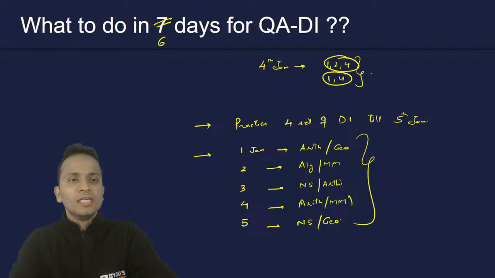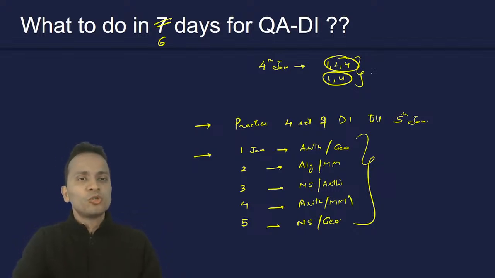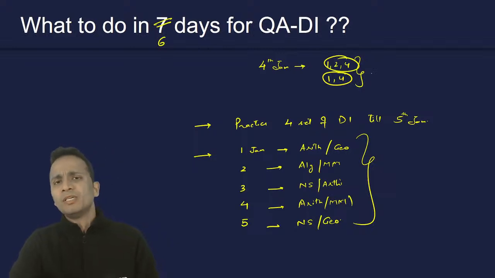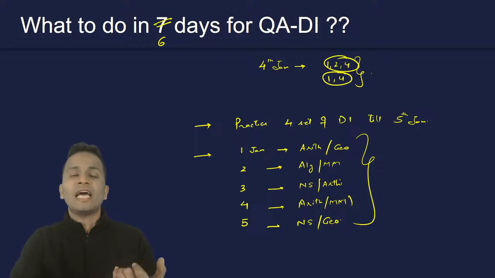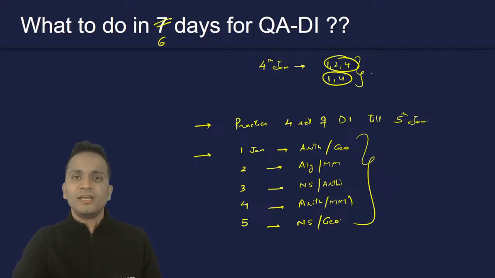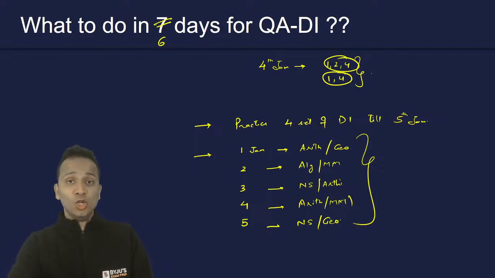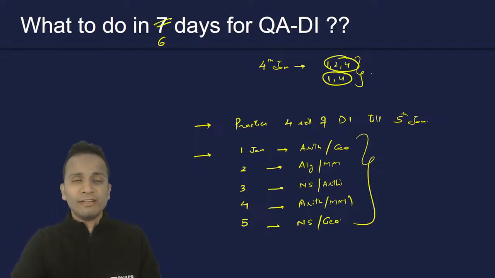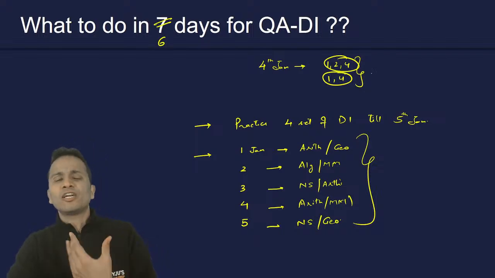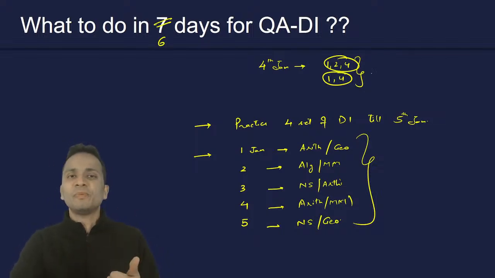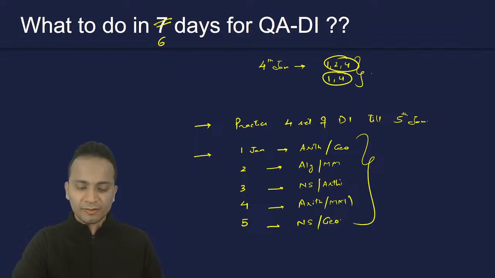For the business management program, BM, the cutoff for quant in terms of percentile is 90 percentile, and for verbal ability and decision making it is 85 percentile, right? For the HRM program, the cutoff for quant is lower, around 80 or 85 percentile, and the cutoff for decision making and verbal ability is higher.